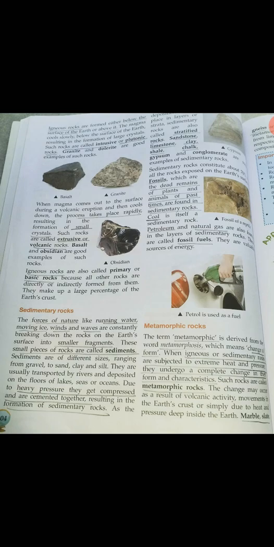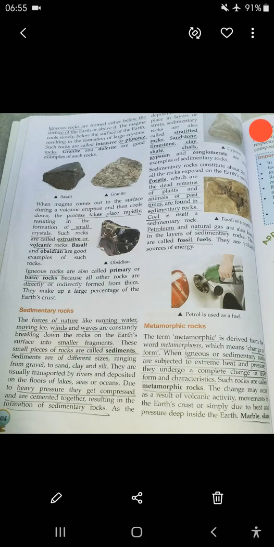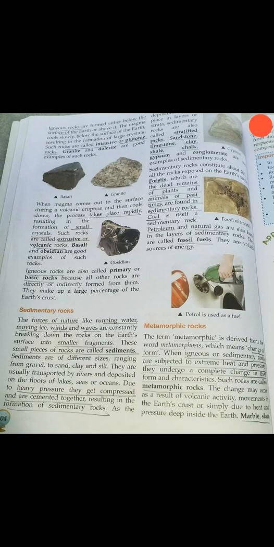When igneous or sedimentary rocks are subjected to extreme heat and pressure, they undergo a complete change in their form and characteristics. So we know how metamorphic rocks are formed.